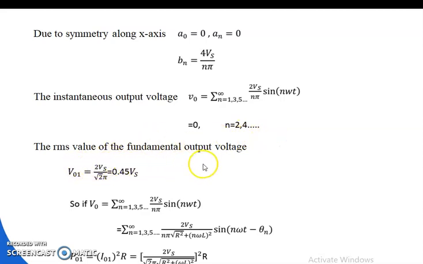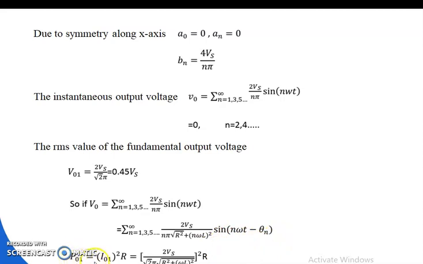The RMS value of the fundamental output voltage V01 is equal to 2 Vs by square root 2 pi, that is equal to 0.45 Vs. If V0 is equal to the summation of n equal to 1, 3, 5 of 2 Vs by n pi into sin n omega t, then the load current is the summation of n equal to 1, 3, 5 of 2 Vs by n pi square root of r square plus (n omega L) square, into sin of (n omega t minus theta n).